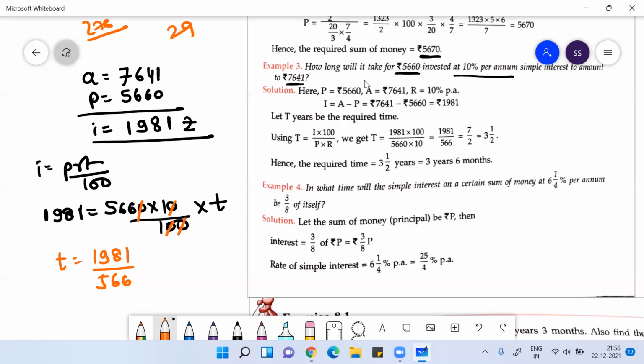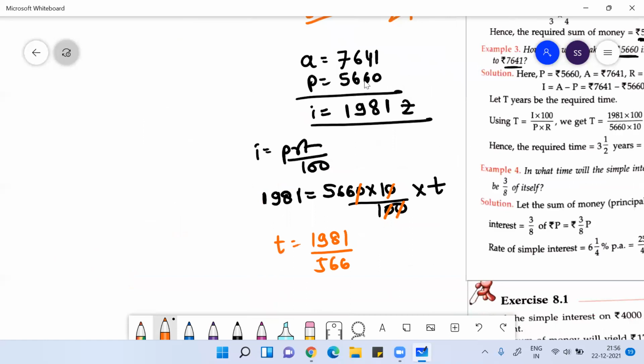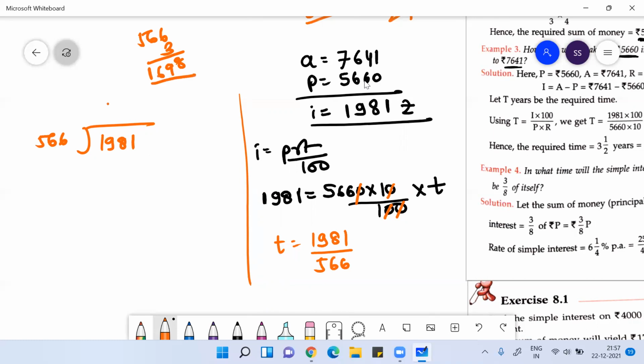So 1981 divided by 566, there's no other option. If I check 566 threes, this is 18, 19, 1 carry, 1698. Subtracting, this is 283.